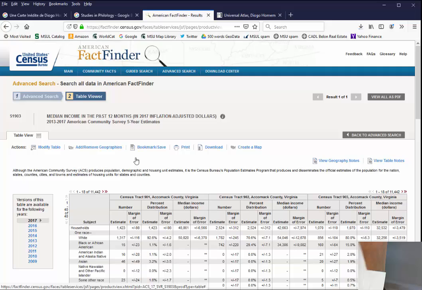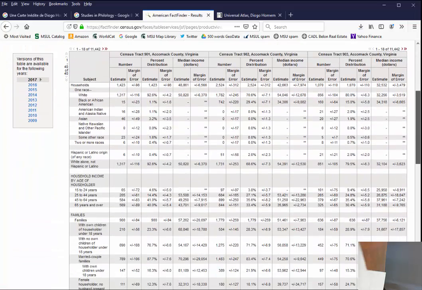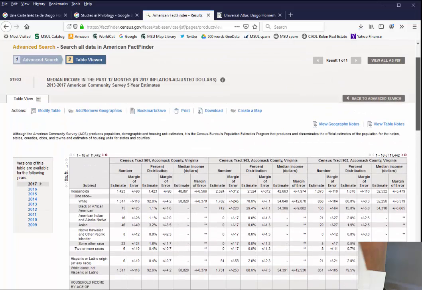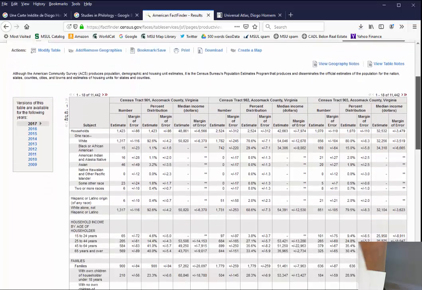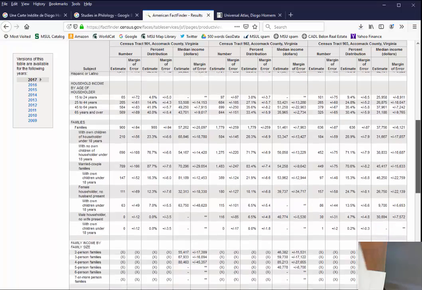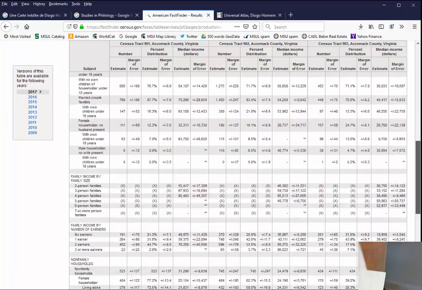It loads, and it only shows us, who are we looking at? Median income in the past 12 months. They have it broken down all kinds of ways, even by age of householder and all kinds of other things.